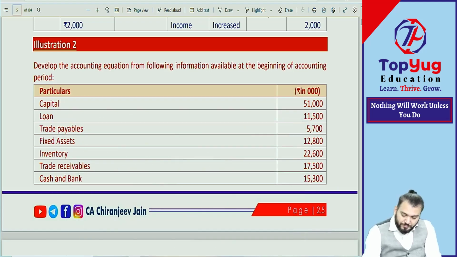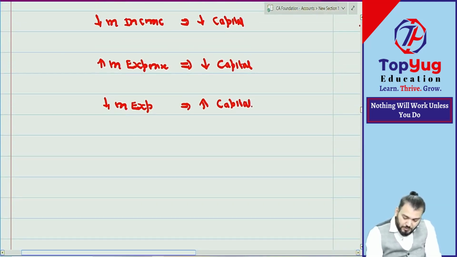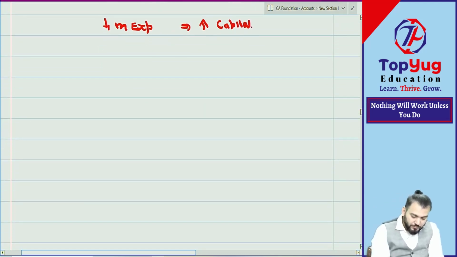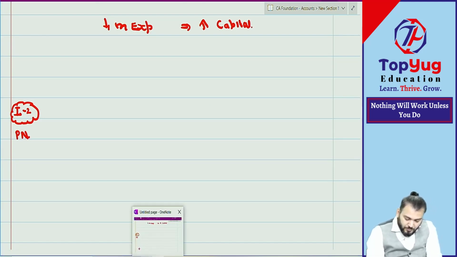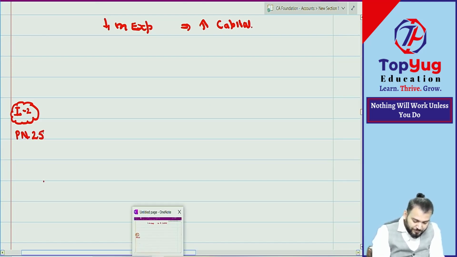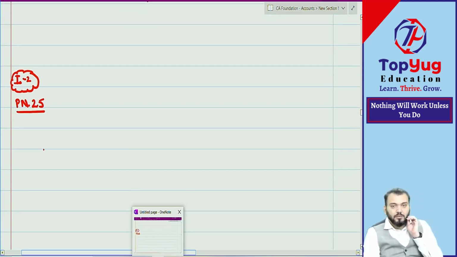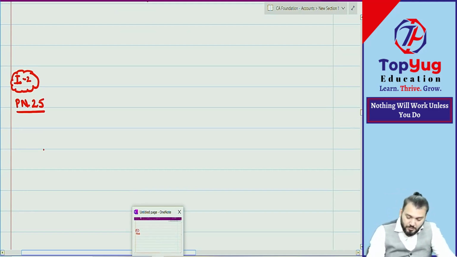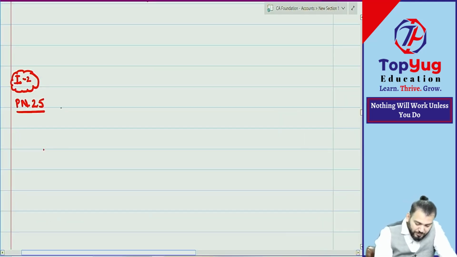Let us do it from the beginning now. We are doing which question? Illustration number 2, page number 2.5. Correct. Understood? What is the accounting equation?